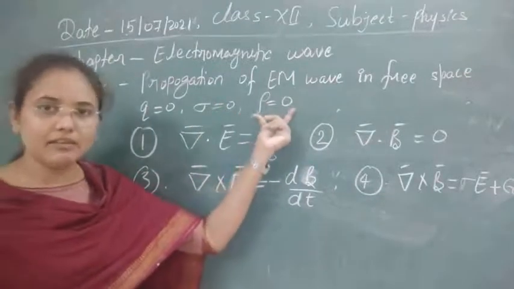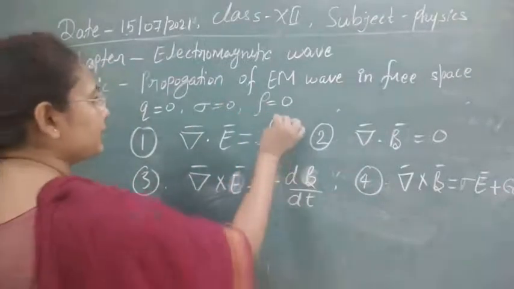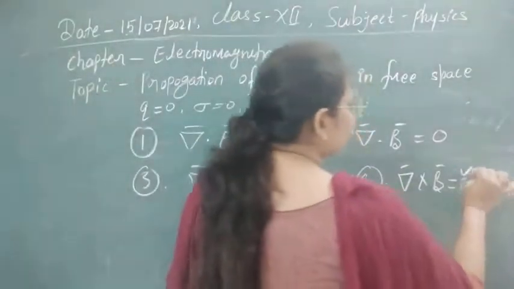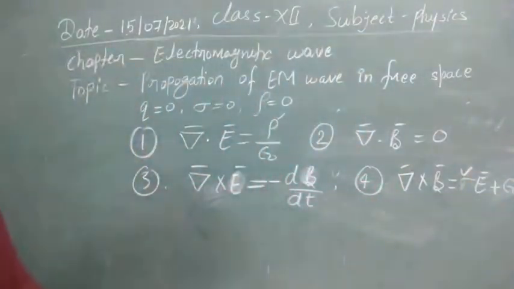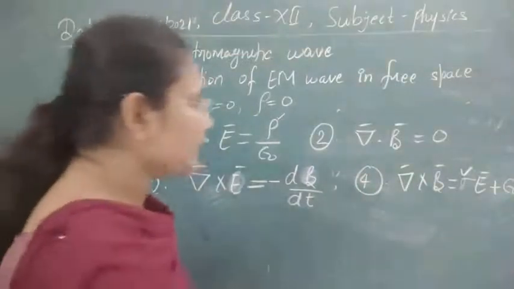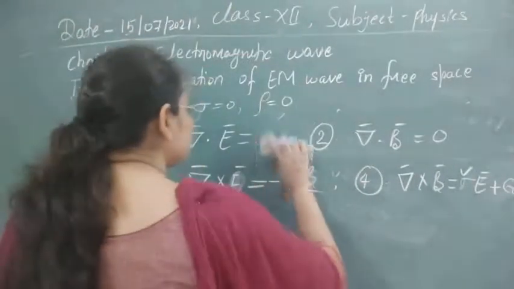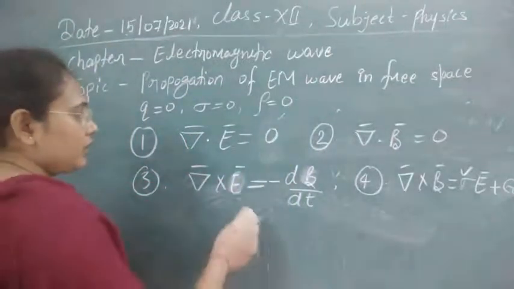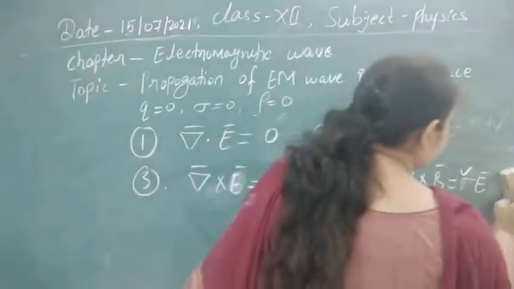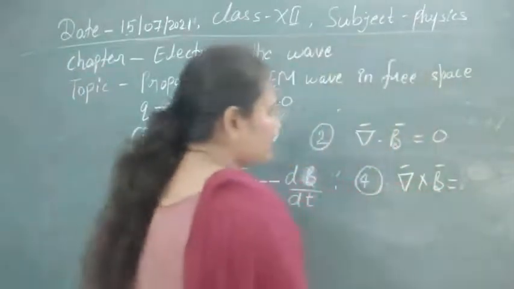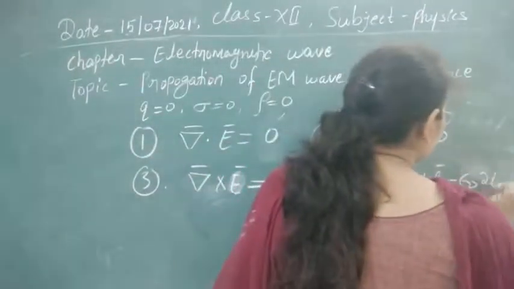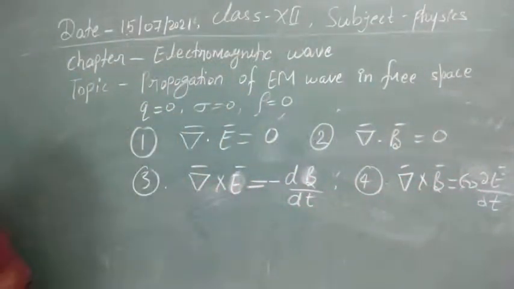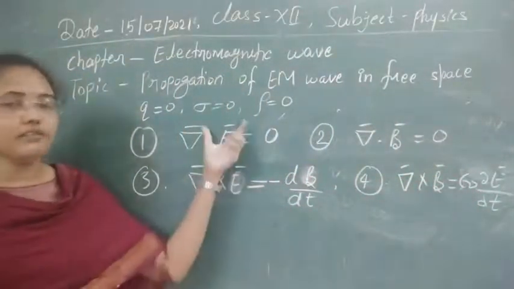And the charge density will also be 0. So in this whole equation, this one term will be 0, and the second term from here can be written as 0. Now we can convert our Maxwell's equations for free space. For free space, this equation can now be written as del dot B is equal to 0, and in all the places you can just take it as 0, and this will be equal to epsilon 0 delta E by delta T. So these four equations are now called Maxwell's equations for free space.